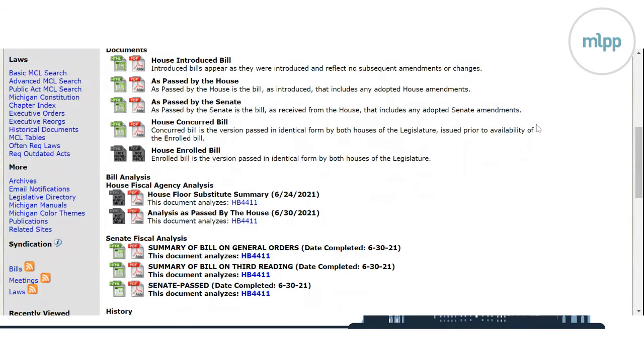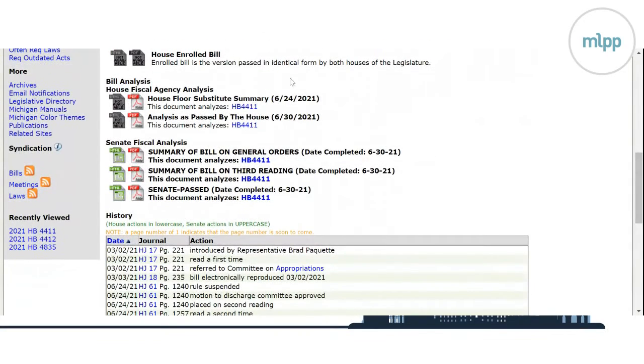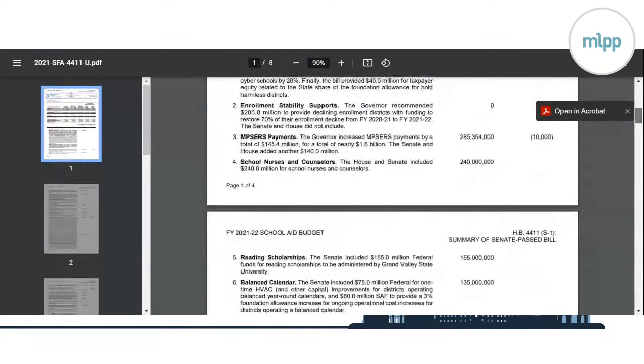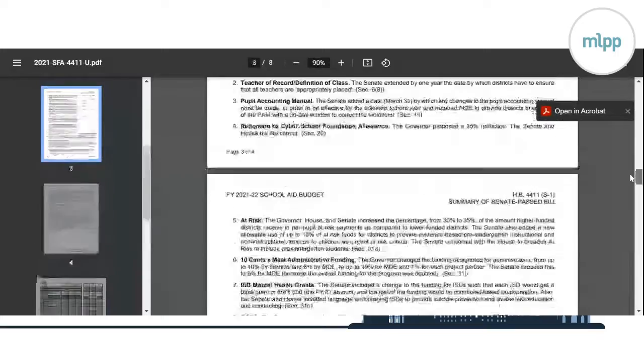And so generally, if you're trying to be as up to date on a bill as possible, you're going to want to go to the last one in this list as that being the most current. But here's another thing that I wanted to show you, the House and Senate fiscal analysis. And again, these are done on each iteration of the bill at each stage. And so you want to see as passed by the House or as passed by the Senate, those are the most recent. And you click on that PDF, and there's an analysis here that explains things a little better.